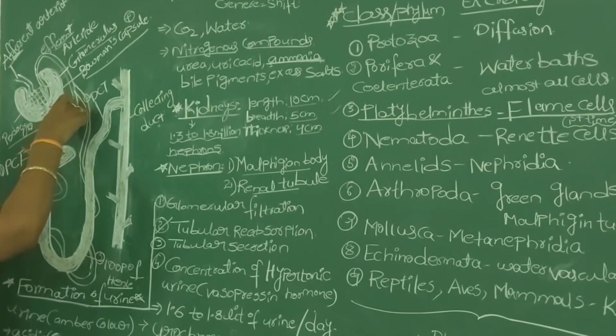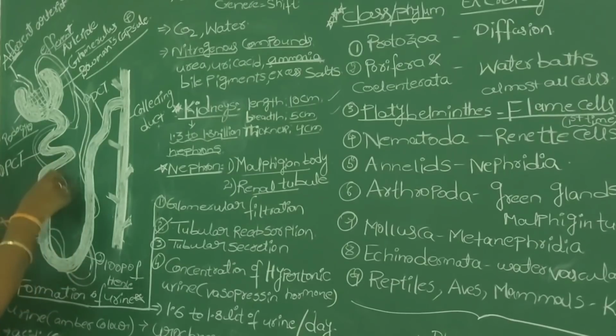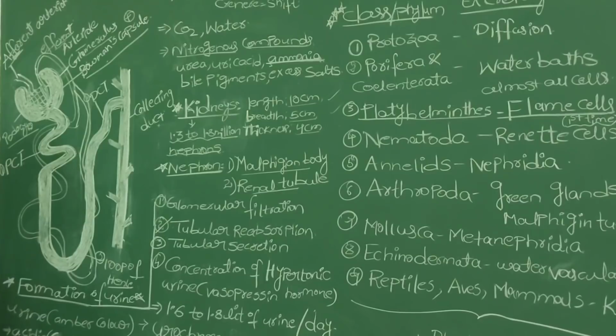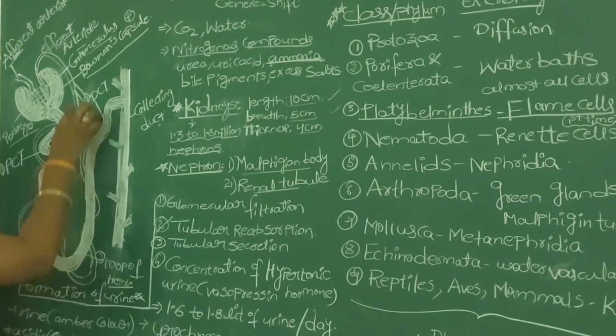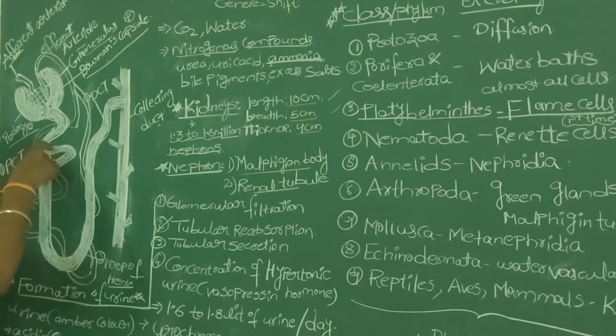Means the efferent arteriole will again be divided into many branches and surround the renal tubule part of the nephron. This one we call the pericapillary network or peritubular network. Peri means around, means around the nephron, the part of the capillaries which are present will be called the peritubular network. So in the PCT region, the tubular reabsorption takes place.